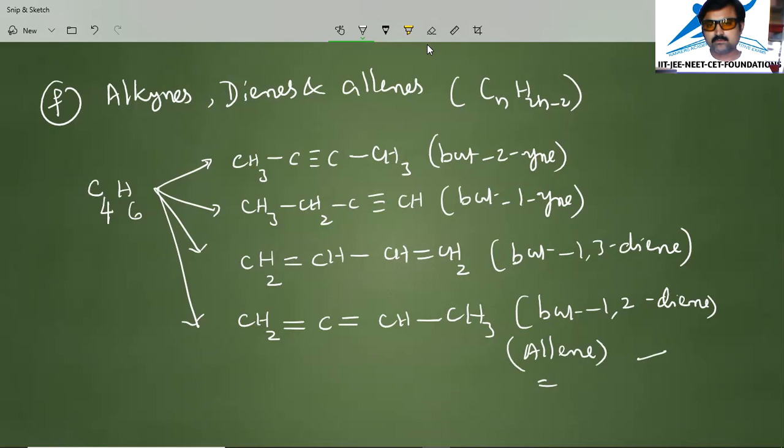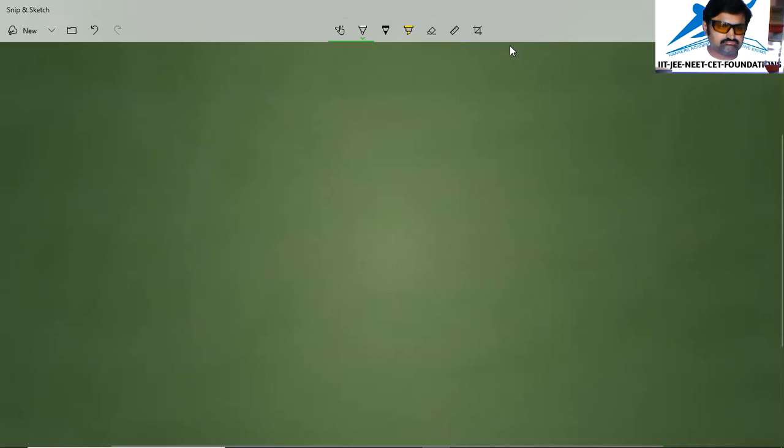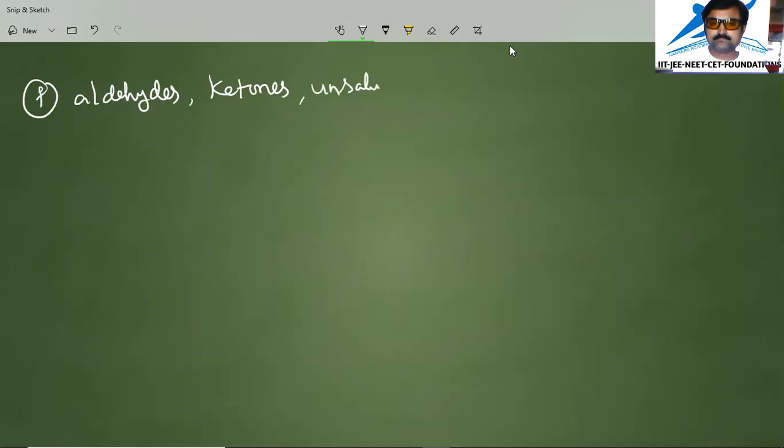Now we will see another example, and we have functional groups: aldehydes, which show isomerism, ketones, and some unsaturated alcohols, or some unsaturated ethers.